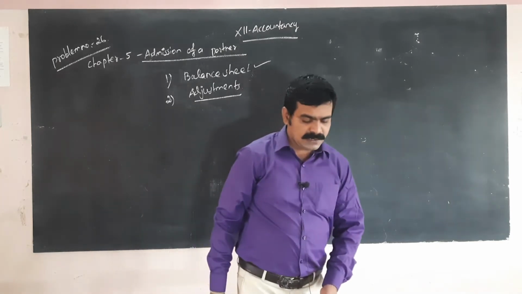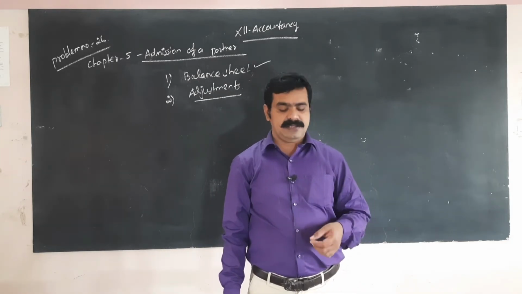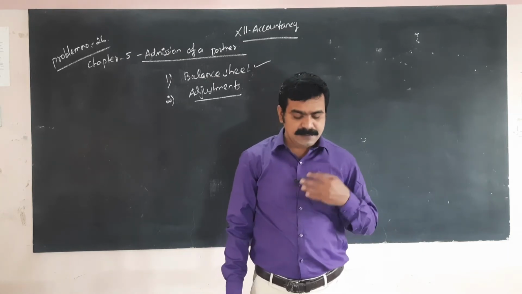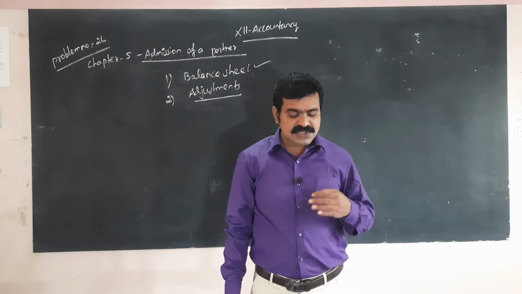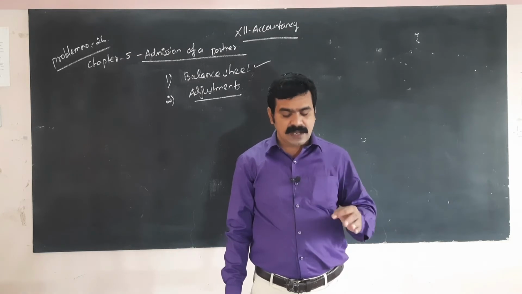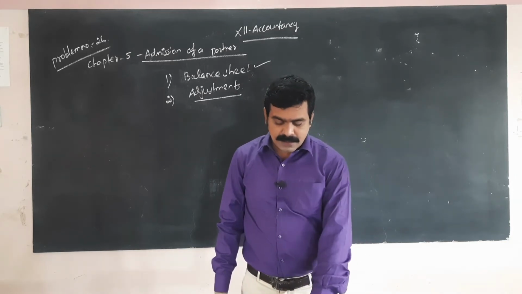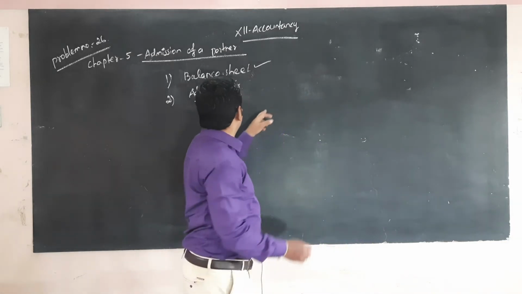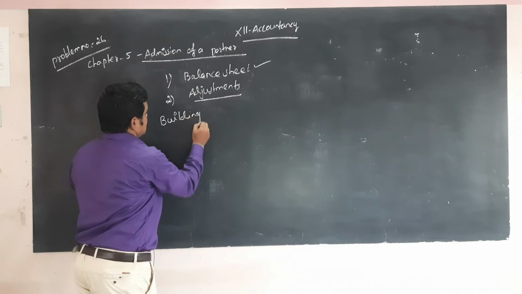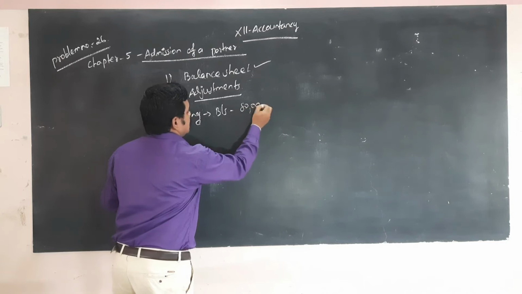So he is a new partner. His share of goodwill is rupees 10,000, and he brings cash for it. And the assets to be revalued are as under: building rupees 80,000, debtors rupees 18,000, stock 33,000. So these are the assets revalued. But the building in the balance sheet is 80,000.